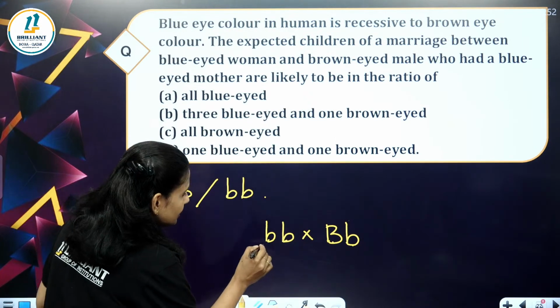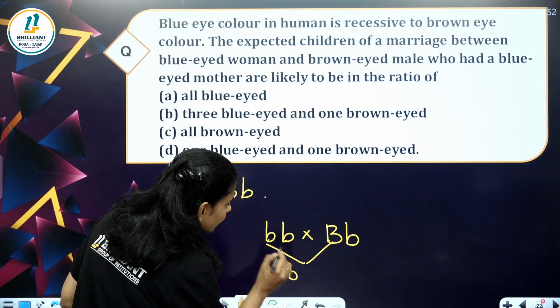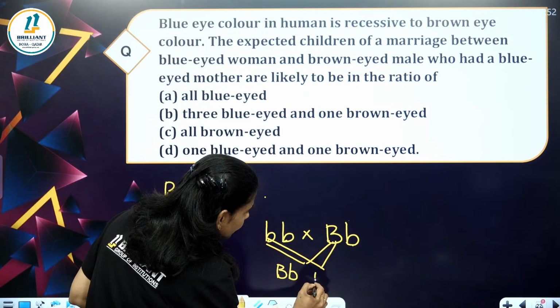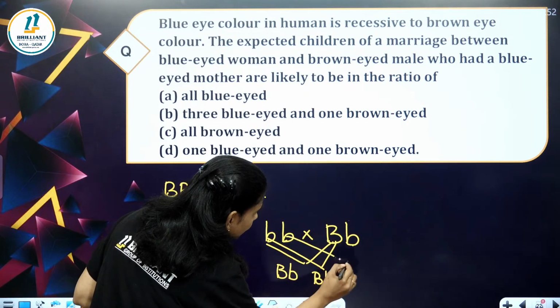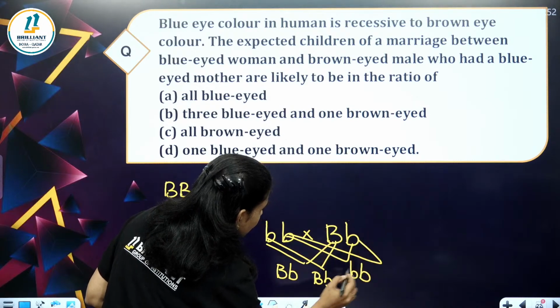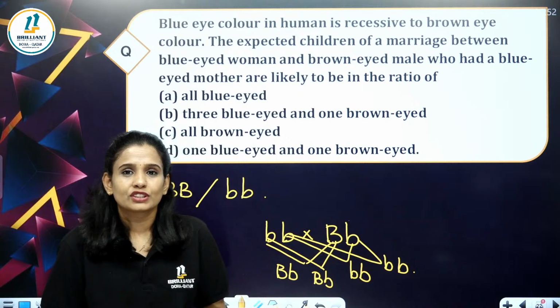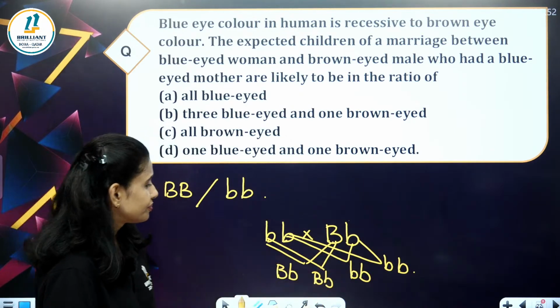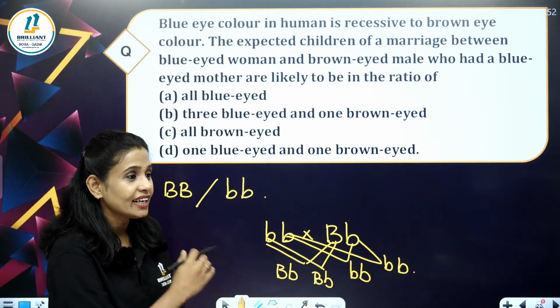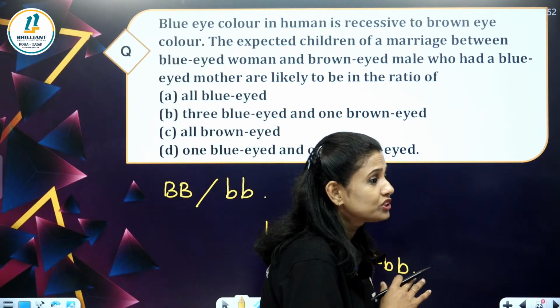Let's do the cross. See, capital B, small b, by small b, small b. So what will we be getting? Which option will we be getting?